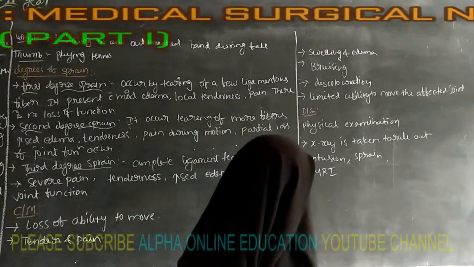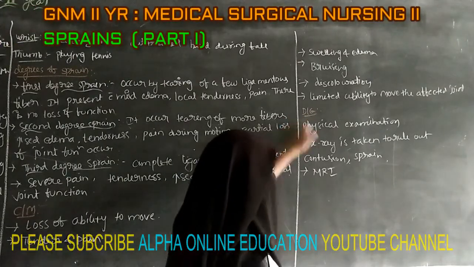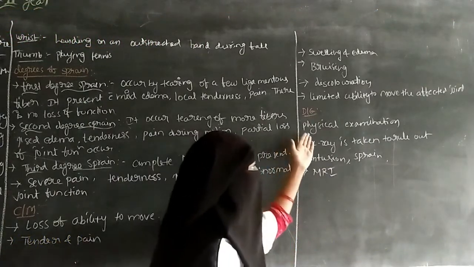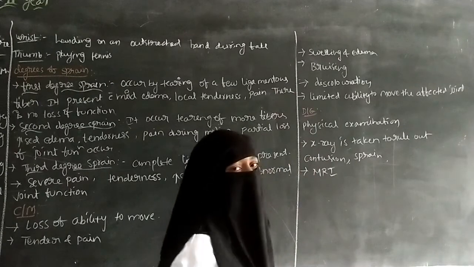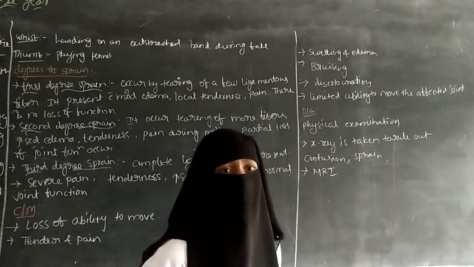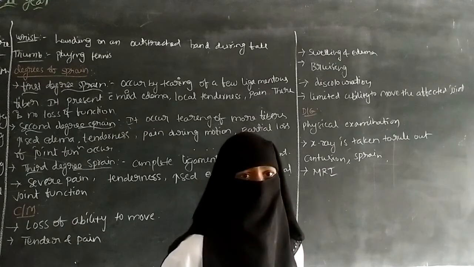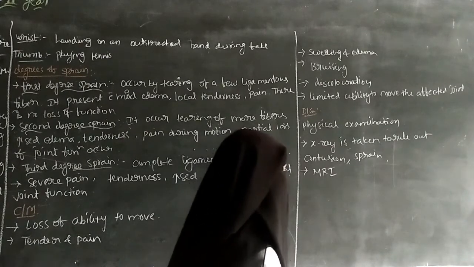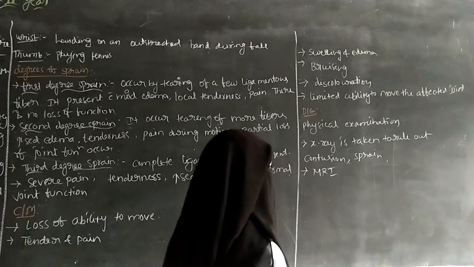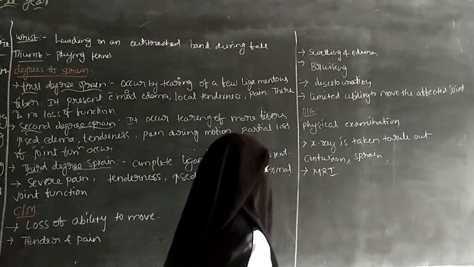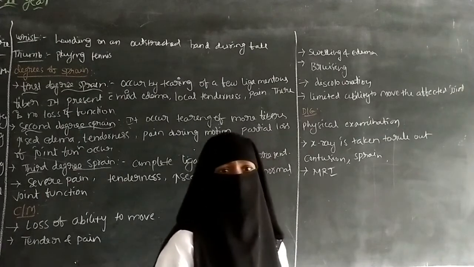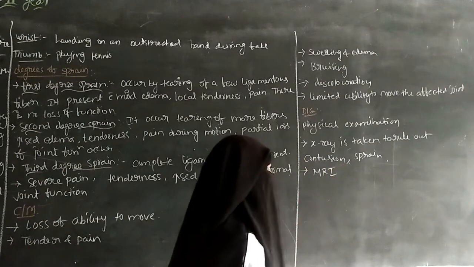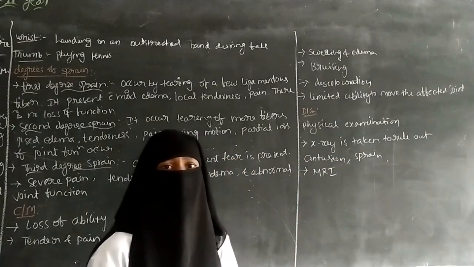And next is diagnostic evaluation. The diagnostic evaluation includes the physical examination, and we should do the physical examination by inspection, palpation and percussion. So we can assess the patient. And next one is X-ray, taken to rule out the contusion and sprain. So the contusion means there is a